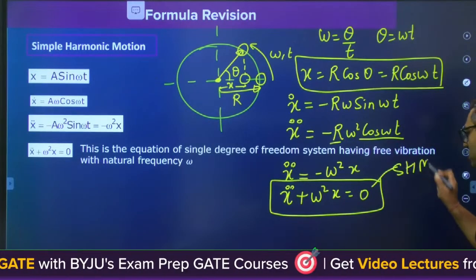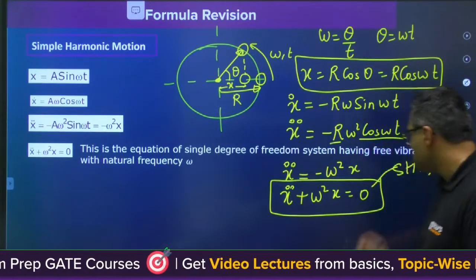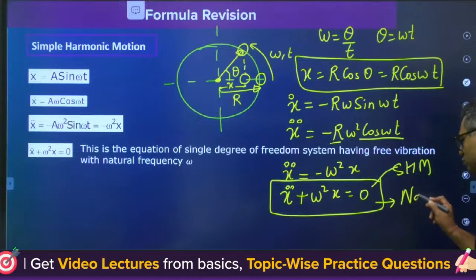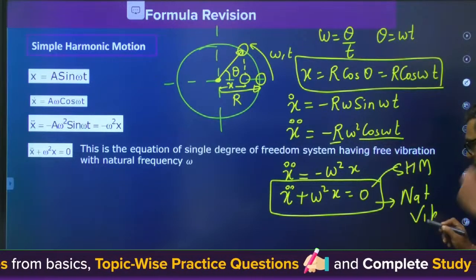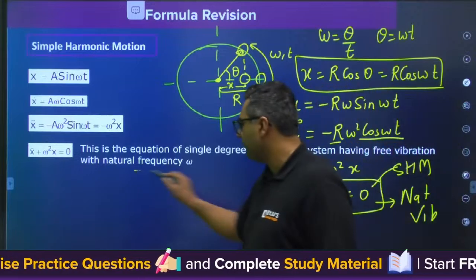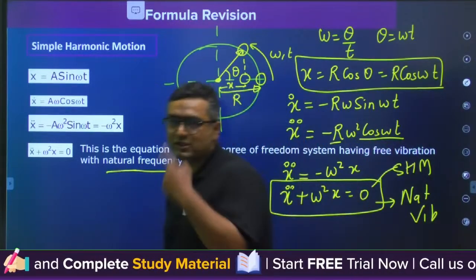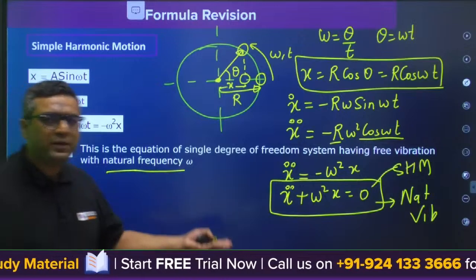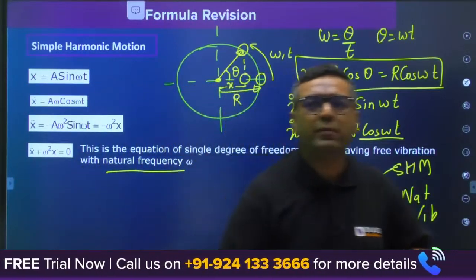But you know, vibration system is also in SHM. So we can say it is the governing equation of natural vibrations as well. And here omega is said to be the frequency. Omega is said to be the natural frequency of the system. Natural because there is no damper, there is no unbalanced force. Please tell me everybody got it or not.